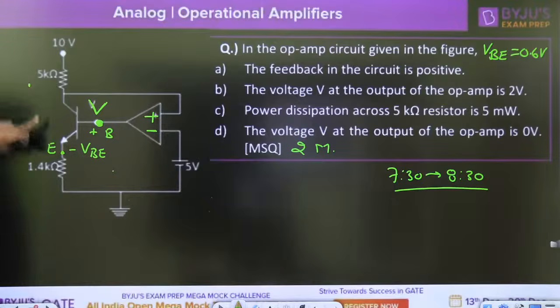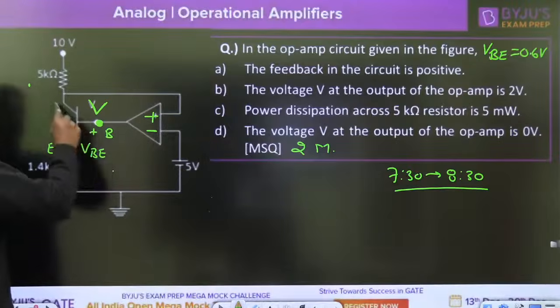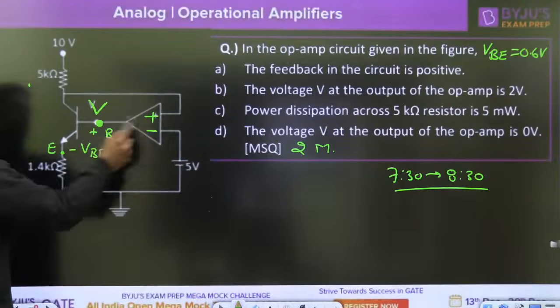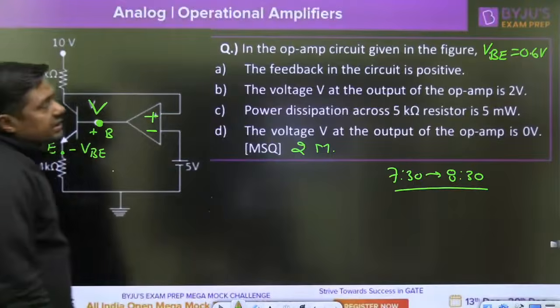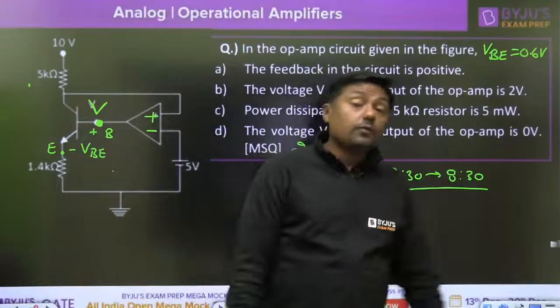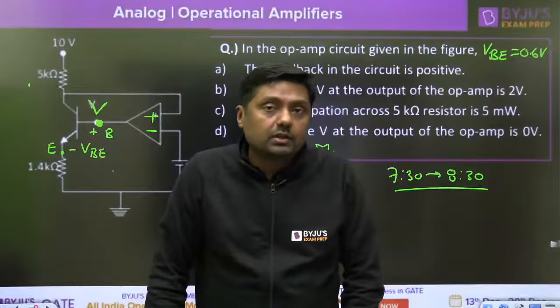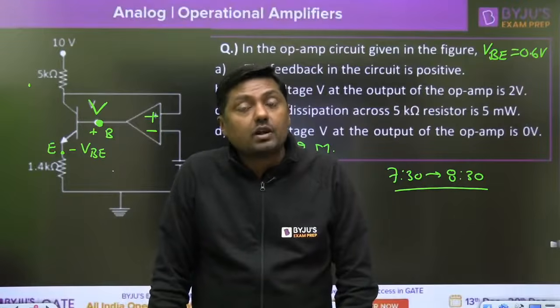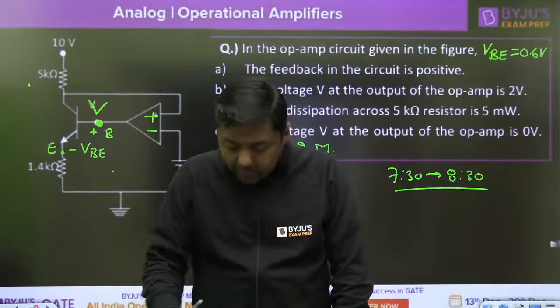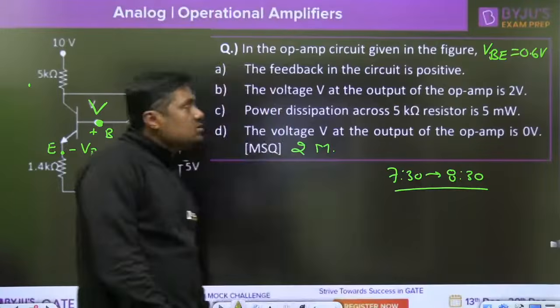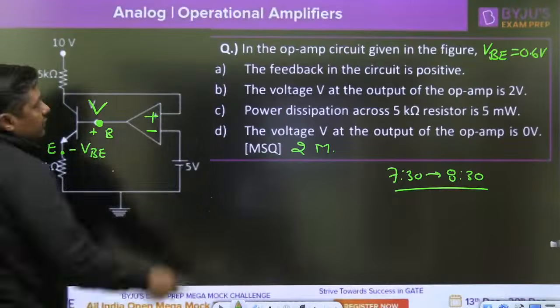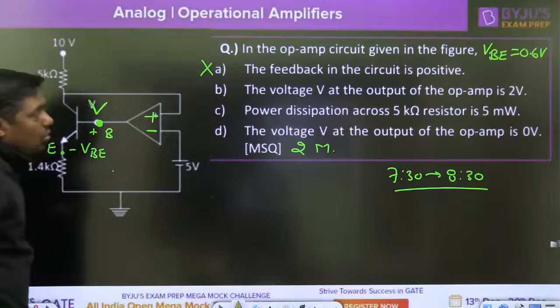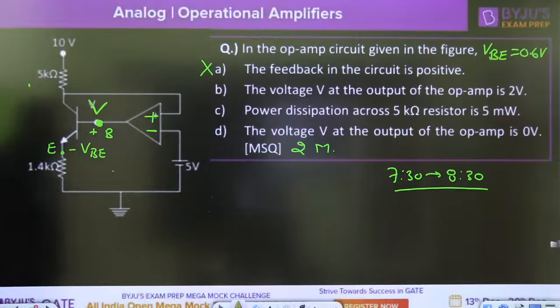Now this is the 5 kilo ohm, 1.4 kilo ohm, this is the 5 volt. Tell me, when we are saying that it is connected to the positive terminal, we are simply saying that the feedback in the circuit is positive. If we are giving positive feedback, then the virtual short concept is not valid. We can't apply the virtual short concept. Second thing, in this diagram, the feedback is not positive, feedback is negative. That's why this point is wrong. Feedback is negative here.